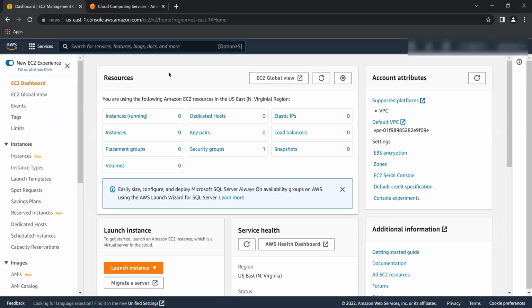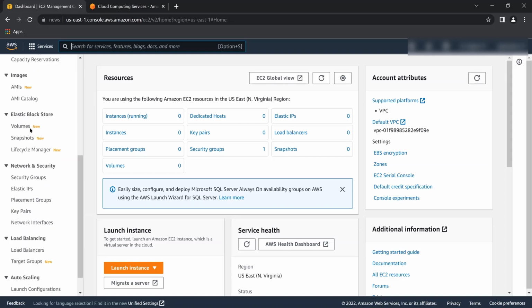As you can see here, I have already logged in to my AWS dashboard. If you're not familiar with this kind of dashboard, it will feel irritating, because nobody finds this easy at first. As you can see, I have my dashboard here, and I have a lot of services here.